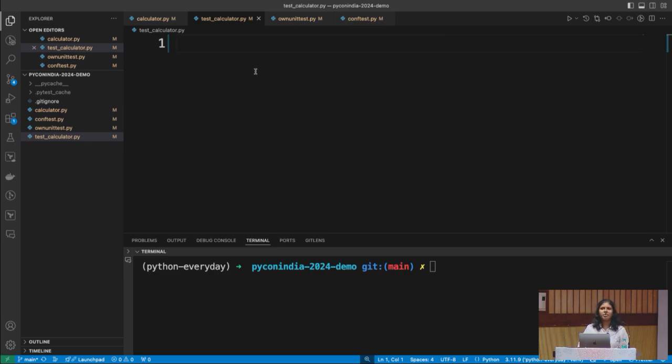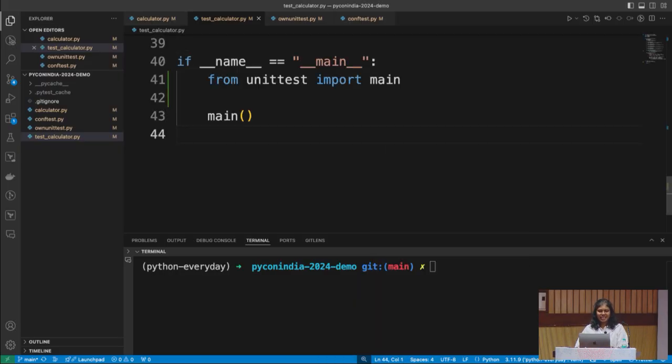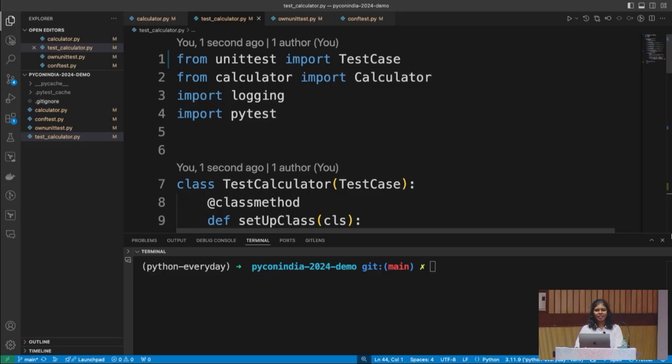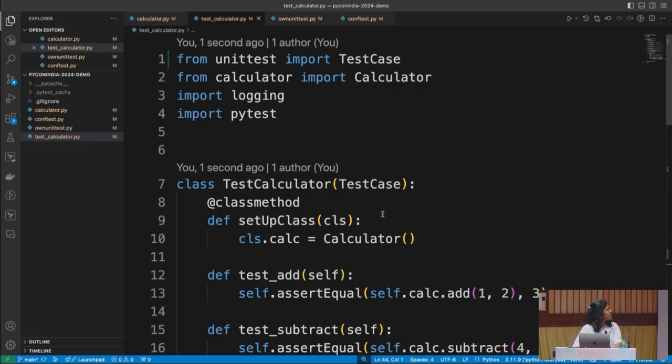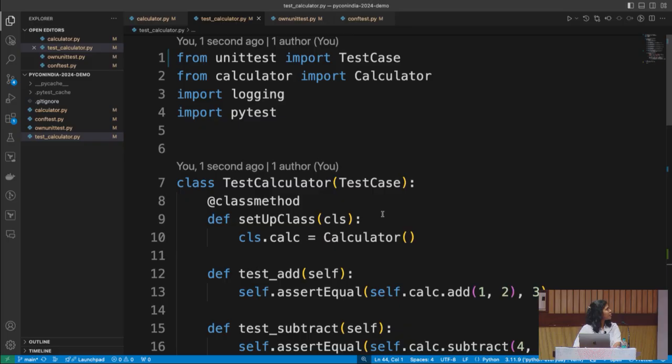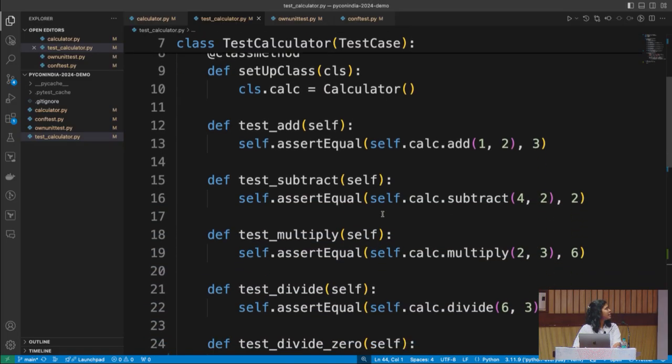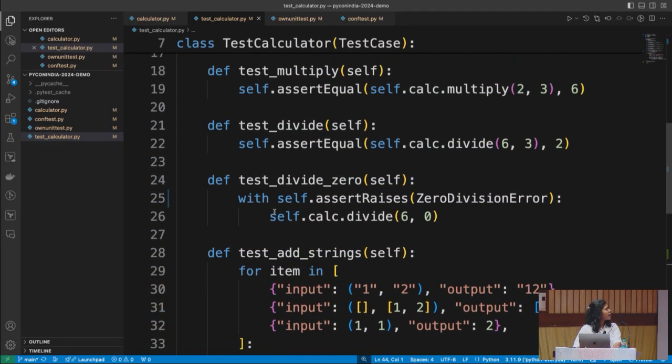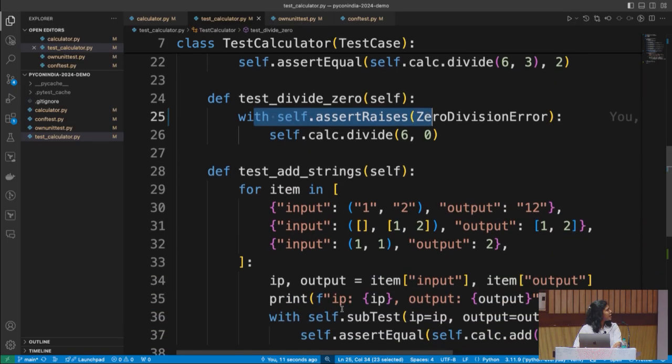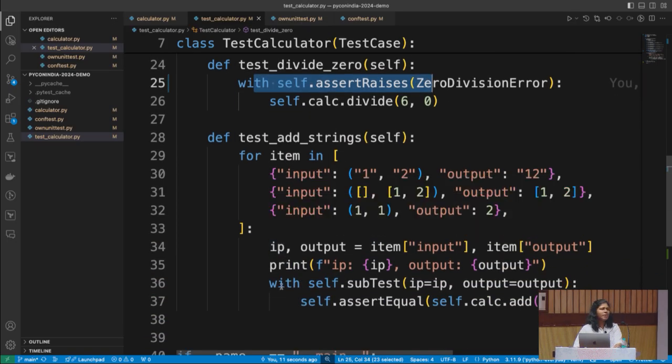And how do we import the standard library unittest? Okay, you're all awake still. Good, so let's do that. Here's the test case that you write in Python. From unittest, import TestCase, and then I import my calculator, Pytest is there, and you have your assertEqual here, and you have your subTest here. How many of you use subTest extensively?